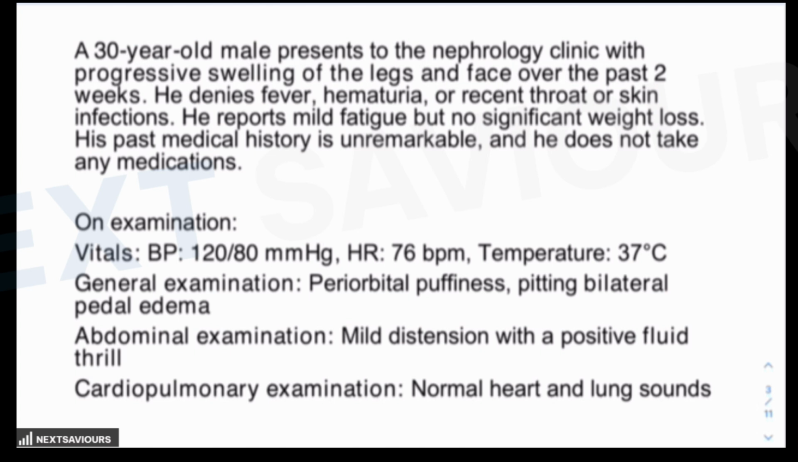A 30-year-old male presents to the nephrology clinic with progressive swelling of the leg and face over the past 2 weeks. There is no fever, hematuria, or recent throat or skin infection. So to some extent we have almost ruled out nephritic syndrome features. Now he reports mild fatigue, no significant weight loss, past history is unremarkable, and he does not take any medications. On examination: normal BP, normal heart rate, normal temperature, periorbital puffiness, bilateral pedal edema. So here we are almost sure that the patient is suffering from nephrotic syndrome. Abdominal examination shows mild distension, and cardiopulmonary examination is absolutely normal.